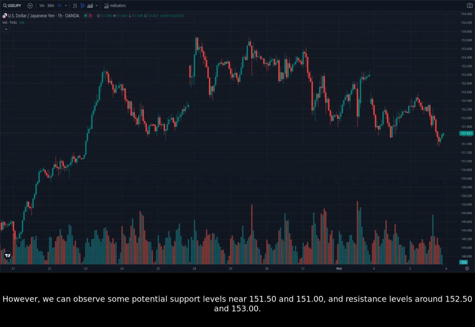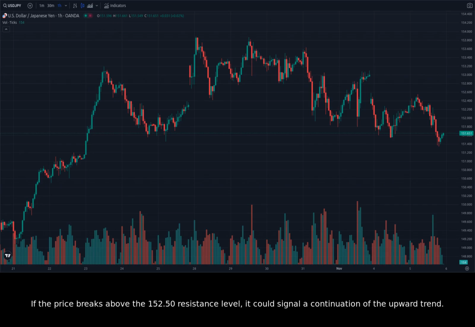However, we can observe some potential support levels near 151.50 and 151.00, and resistance levels around 152.50 and 153.00. If the price breaks above the 152.50 resistance level, it could signal a continuation of the upward trend. Conversely, a break below the 151.00 support level could signal a correction or a move lower. Let's zoom in on the 15-minute chart to get an even closer look at the recent price action.